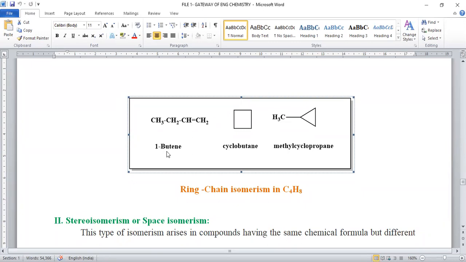We are taking one butene where one double bond is there. All the carbons are lying in the open chain format.